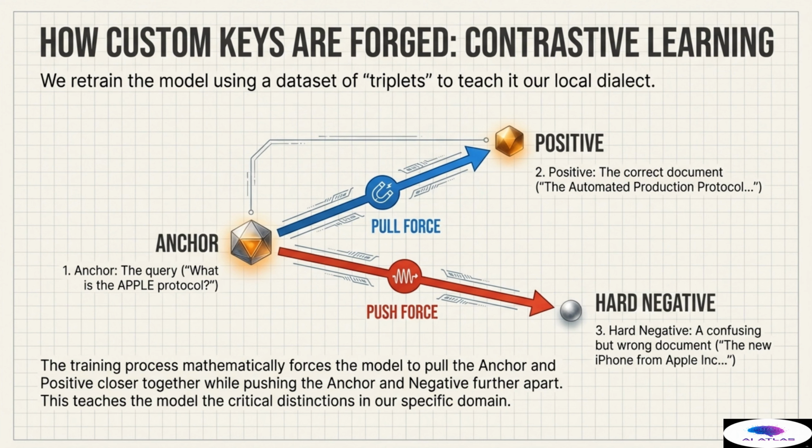The training process is essentially a mathematical manipulation of the vector space. We apply a pull force, which mathematically forces the anchor's vector closer to the positive's vector, reinforcing the correct relationship. Simultaneously, we apply a much stronger push force, aggressively pushing the anchor away from the hard negative's vector. This training teaches the model the critical nuances and context-specific distinctions within our specific domain, guaranteeing that it chooses the correct, specific document over the semantically similar but irrelevant noise.